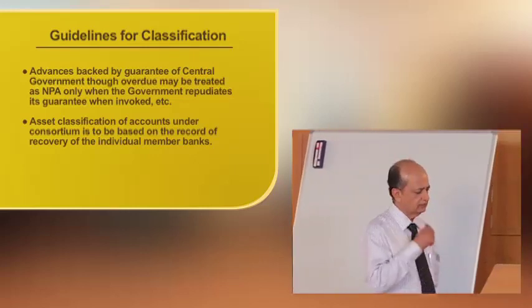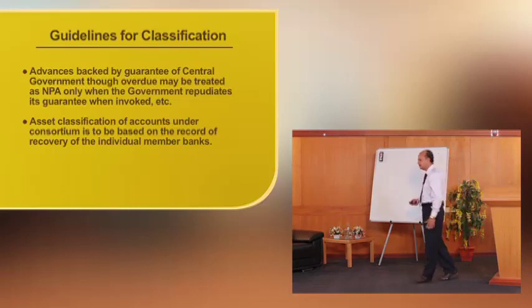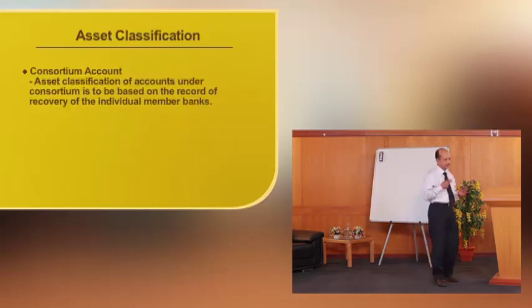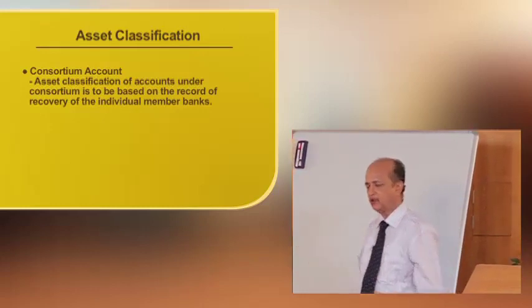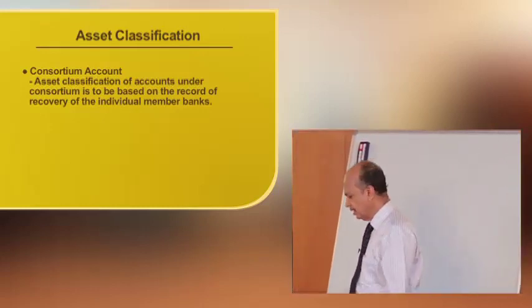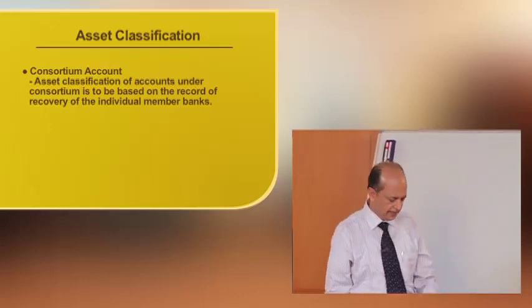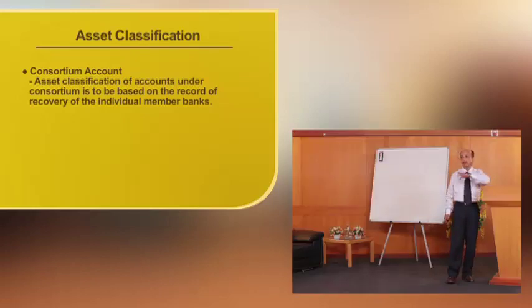Then another point. There are various ways of dispensation of credit. One of the ways is consortium advances, wherein a group of banks are involved in financing a particular borrower. In the case of consortium banks, the NPA classification should be based on the period of recovery of the individual banks and not collectively.